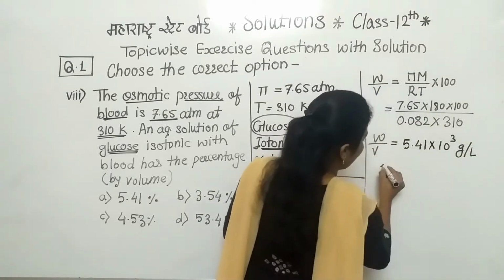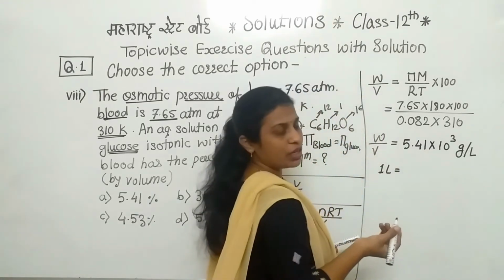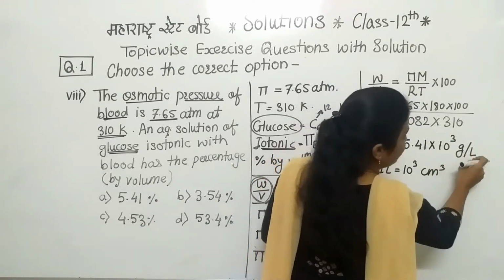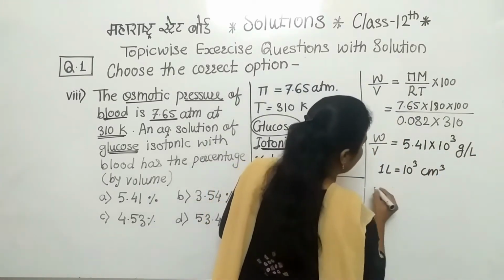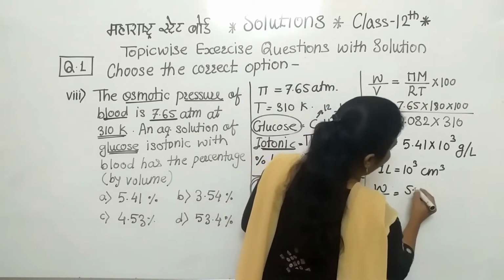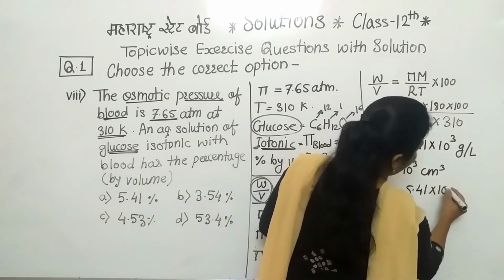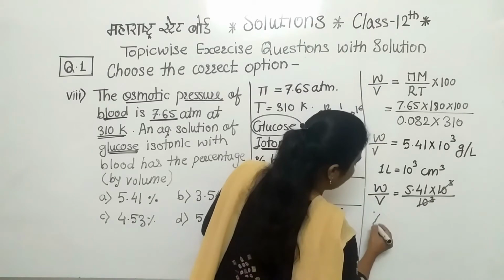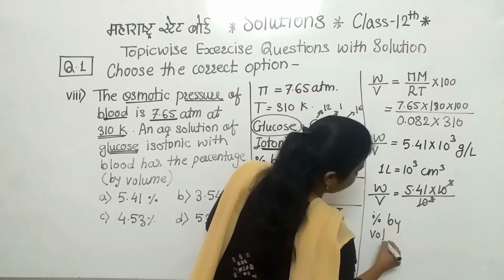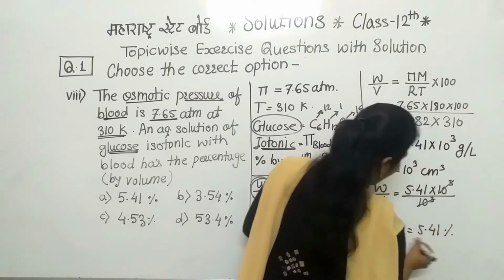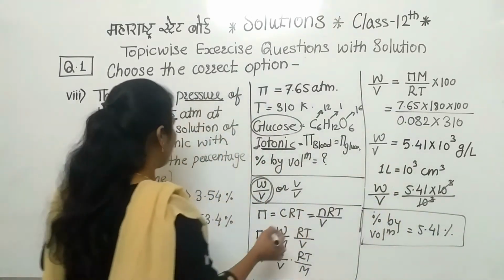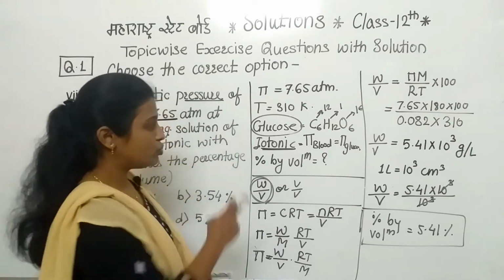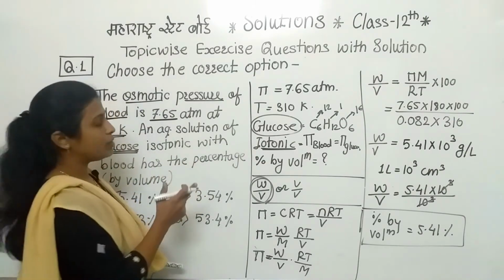Now see here, when we want to convert 1 liter into centimeter cube, we simply multiply with 10 raised to 3. But here the L, meaning liter, is present in the denominator. So what will be there? W by V is equal to 5.41 into 10 raised to 3 divided by 10 raised to 3. So this will get cancelled, and finally percentage by volume is 5.41%. This is the answer. So among the 4 options, option A is the correct answer. Hope everyone understood this objective. Clear? Next one we will discuss now.